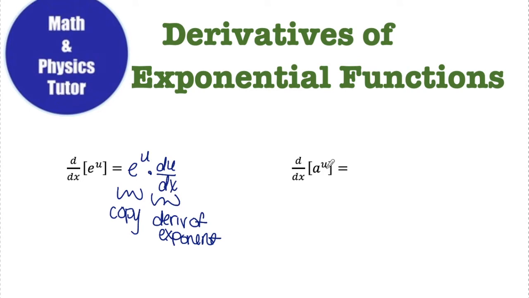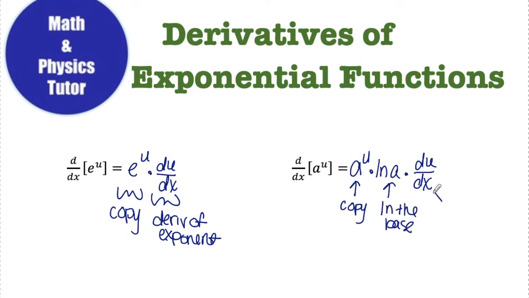For the derivative of a to the u, a is some constant. It could be any number, 1, 2, 3, 5, e, pi, anything like that. So I have a number to a variable. Again, u is a function of x in this case. So the derivative of a to the u is going to be a to the u ln a du dx. And again, I like to think of this in words as copy. So copy what you started with, ln the base of that expression, and then lastly, multiply by the derivative of the exponent.